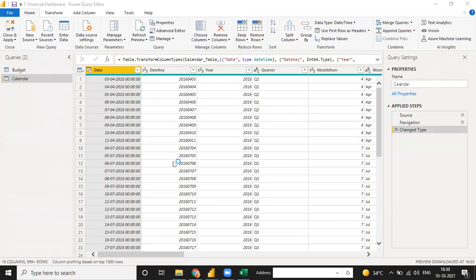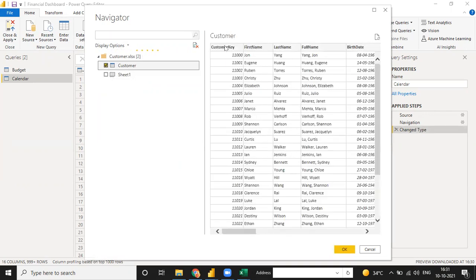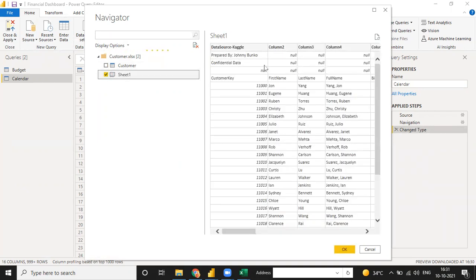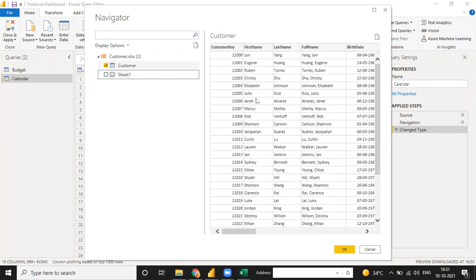See, one more thing. In the customer table, when I select this customer, see, the preview is starting from customer key. But when I select my sheet, it is starting from this. So if I move to the sheet, then I need to do some transformation. But if I choose my customer table only, then I don't need to do any transformation. So that is the reason I choose the table, not the sheet.